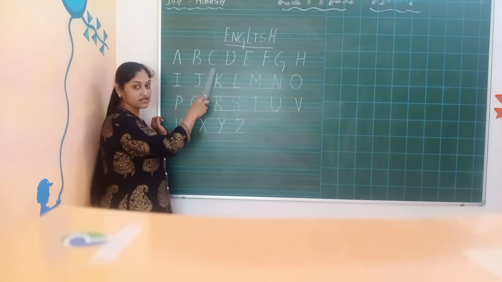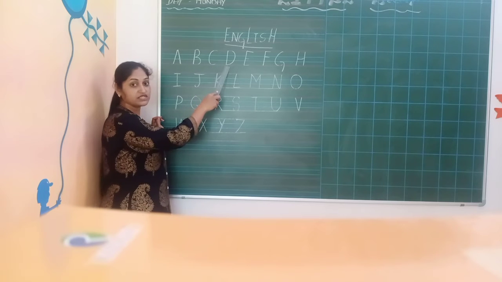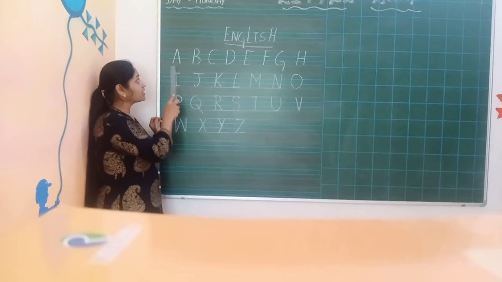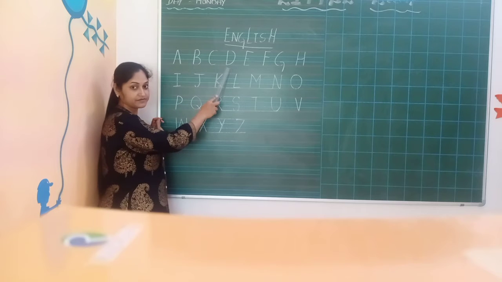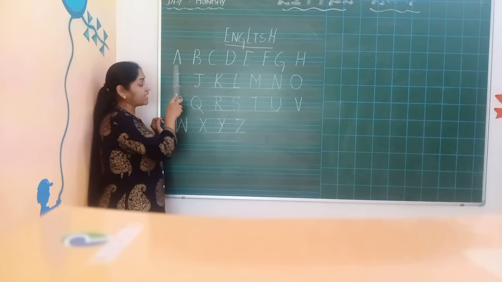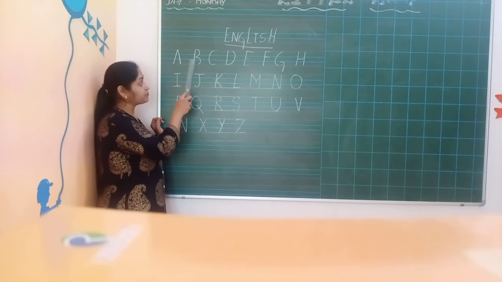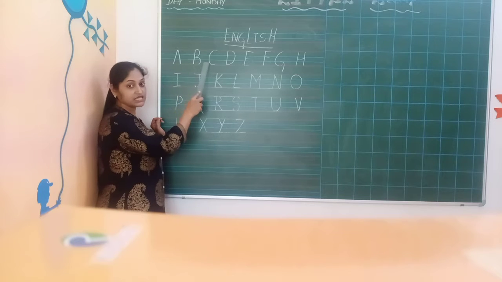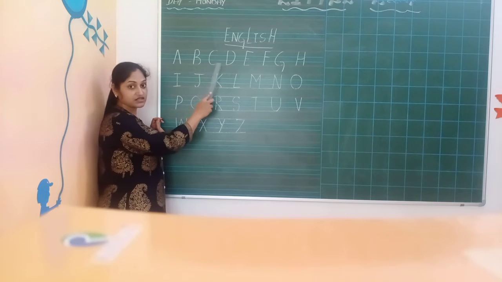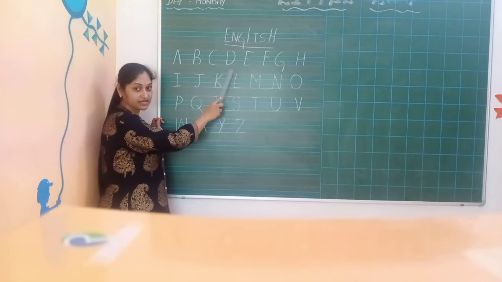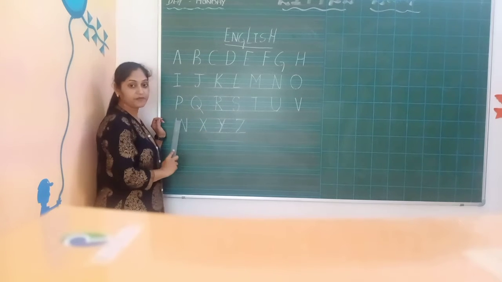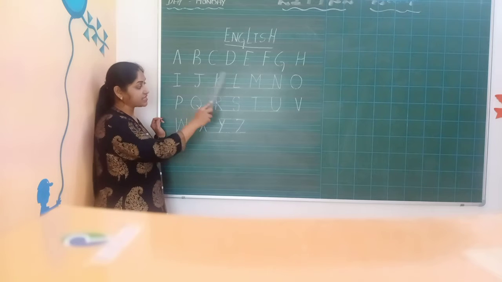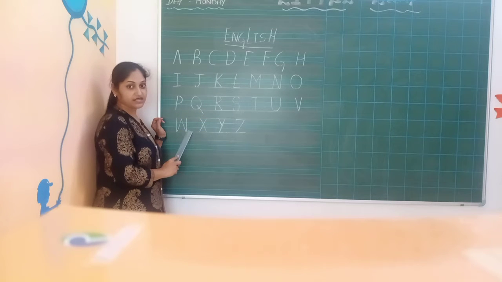C sounds k. D sounds d. Okay. Today we learned the phonic sound from A to D. A sounds a, B sounds b, C sounds k, and D sounds d. Okay. These are all alphabets. It's a capital letter.